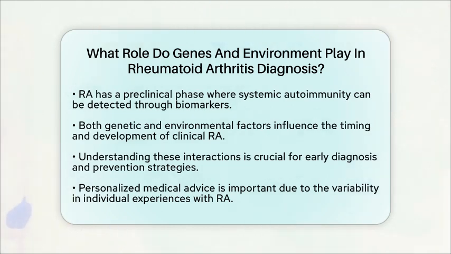In summary, the diagnosis of RA is shaped by the interplay of inherited genetic susceptibility and environmental exposures. Neither factor alone is sufficient. Rather, their interaction determines the risk, timing, and severity of the disease. This knowledge is essential for clinicians as they assess risk and explore early intervention opportunities. It is important to remember that individual experiences can vary widely, so personalized medical advice is always recommended.